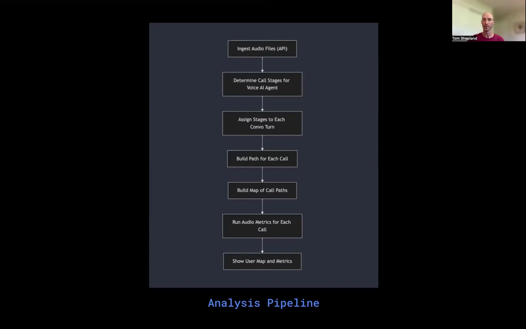Once we've built out for each individual transcript the stages that the call is going through, in other words, we've built a path for that call, we can then take the paths for many different calls and put them all on one map for the voice AI developer to see what's happening with all 5,000 calls that their voice AI agent processed over the last day. Lastly, we run some audio metrics that are important to voice AI developers like latency and interruptions, and we give the user the map and the metrics.